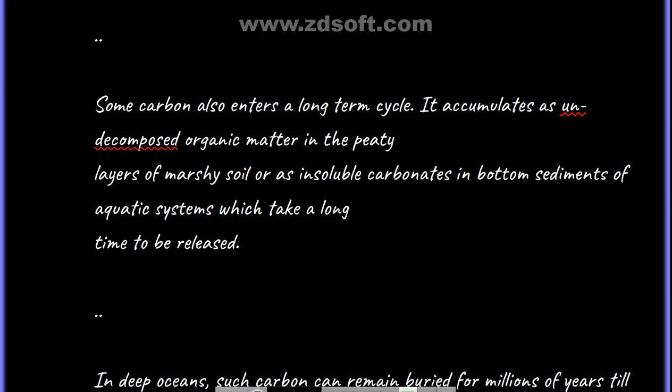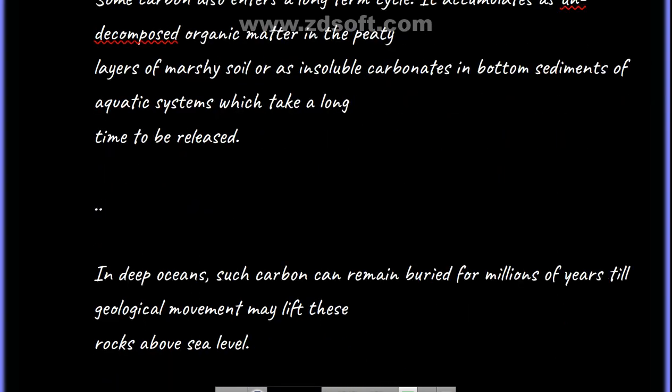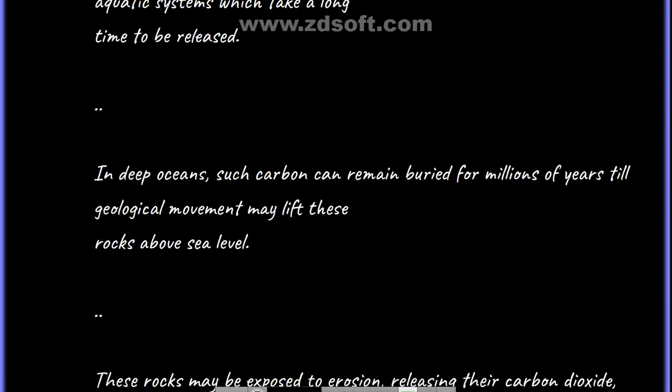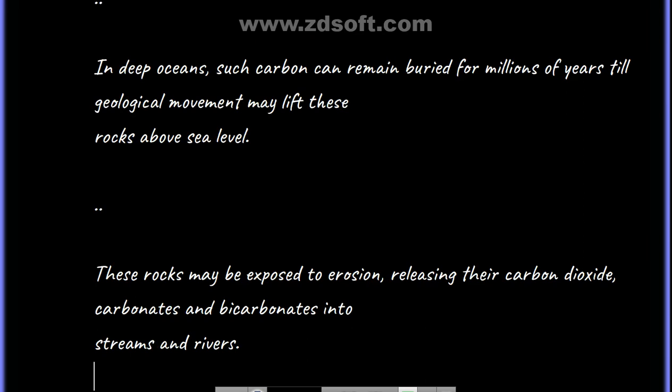It accumulates as undecomposed organic matter in the peaty layers of marshy soil or as insoluble carbonates in bottom sediments of aquatic systems, which take a long time to be released. In deep oceans, such carbon can remain buried for millions of years till geological movement may lift these rocks above the sea level.